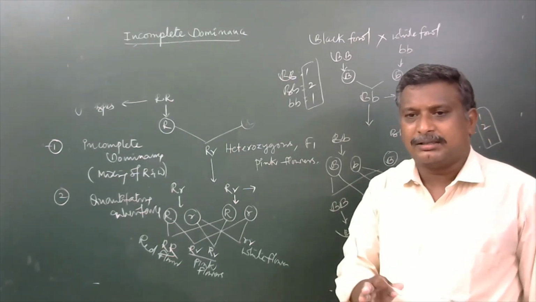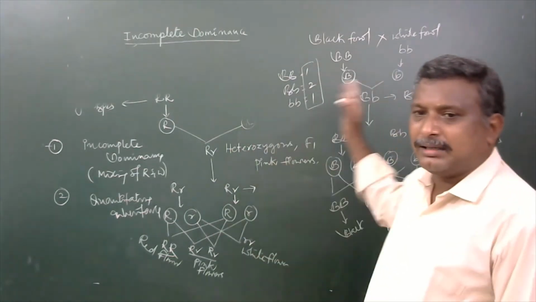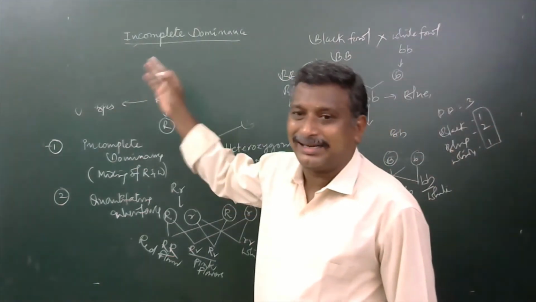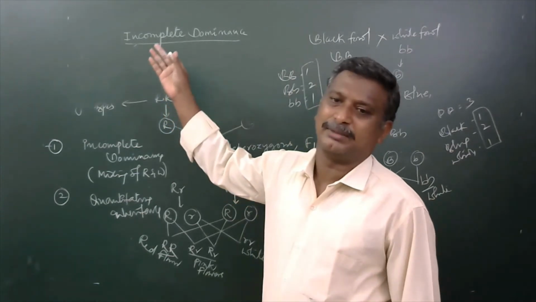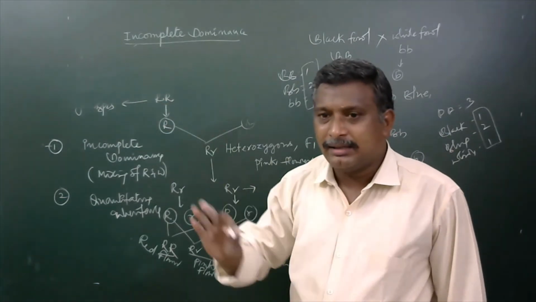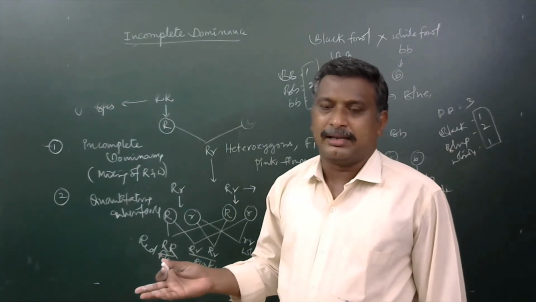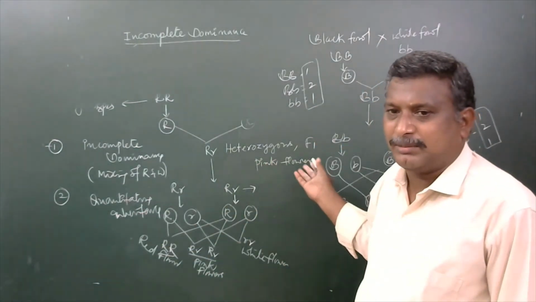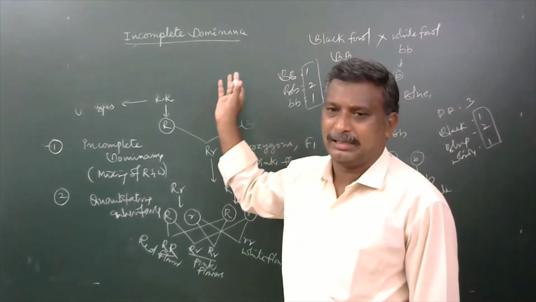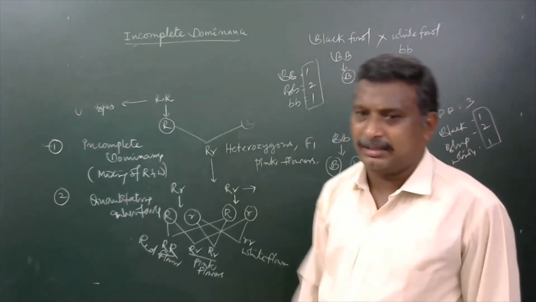Students, we have to remember a particular gene which is meant for black color in Andalusian fowl and the gene which is meant for to produce red colored flowers in the case of Mirabilis jalapa, both genes are not acting as complete dominant genes on the other genes. Hence, the intermediate forms are going to be developed in the F1 generation. So they are behaving as incomplete dominance. Okay, this is the information regarding incomplete dominance.